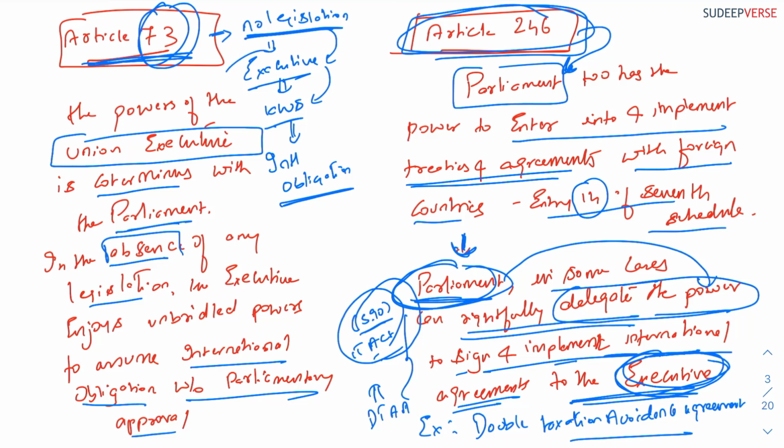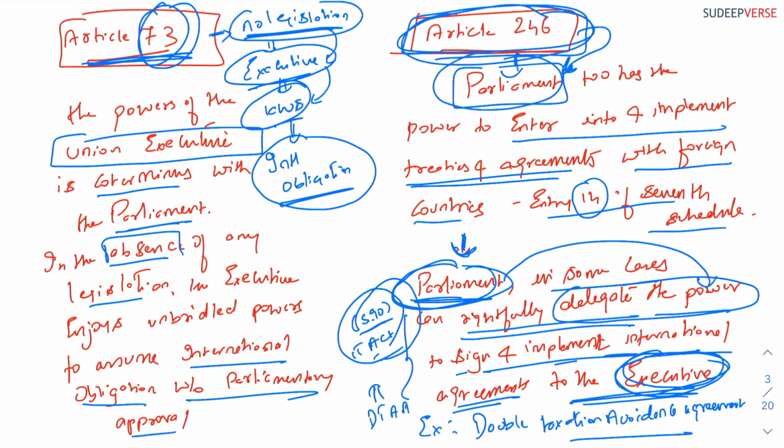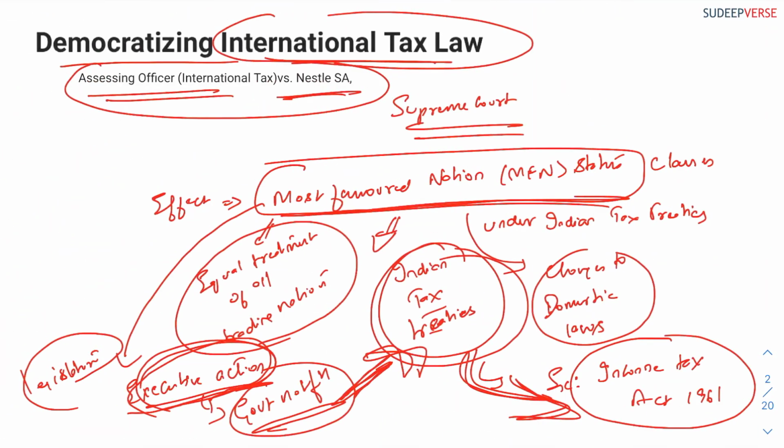Article 73 is mainly giving the powers to the executive to make laws, especially in solving an international obligation if there is no legislation. Article 246 is the power of the parliament to enter into agreements with foreign countries or international treaties. Now, what is the contention that we are talking about?